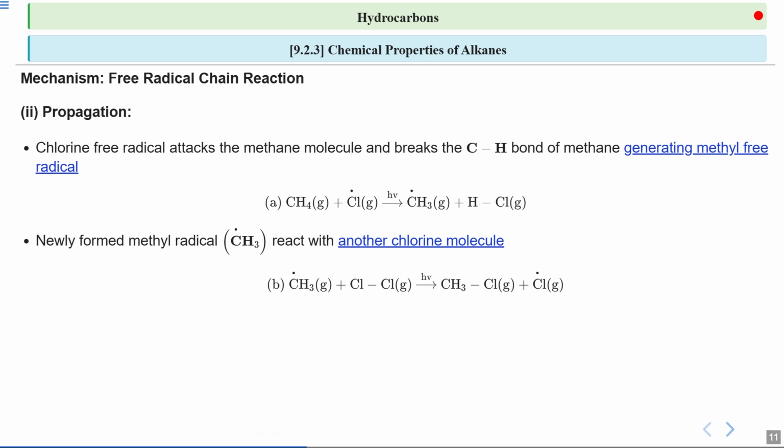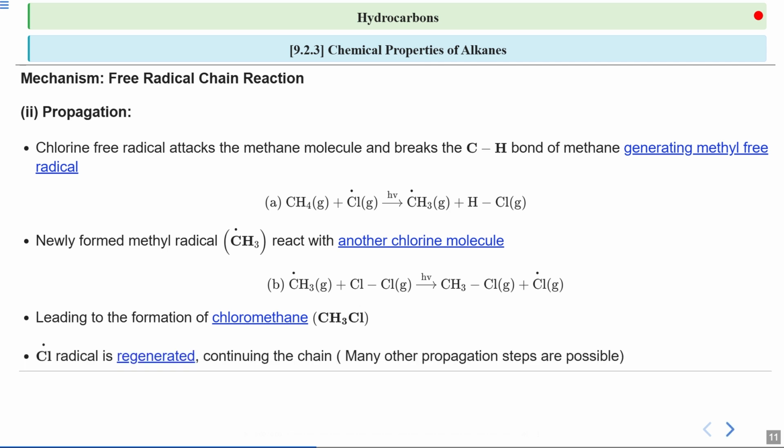Now, we can see that in each propagation step, you have a radical on the reactant side and a radical on the product side. If you compare this with the previous reaction, which is initiation, there we can see that only on the product side we have the radical, and on the reactant side we have a stable molecule. In this way you can differentiate between propagation, initiation and the next upcoming step, which is termination. This leads to the formation of chloromethane, CH3Cl.